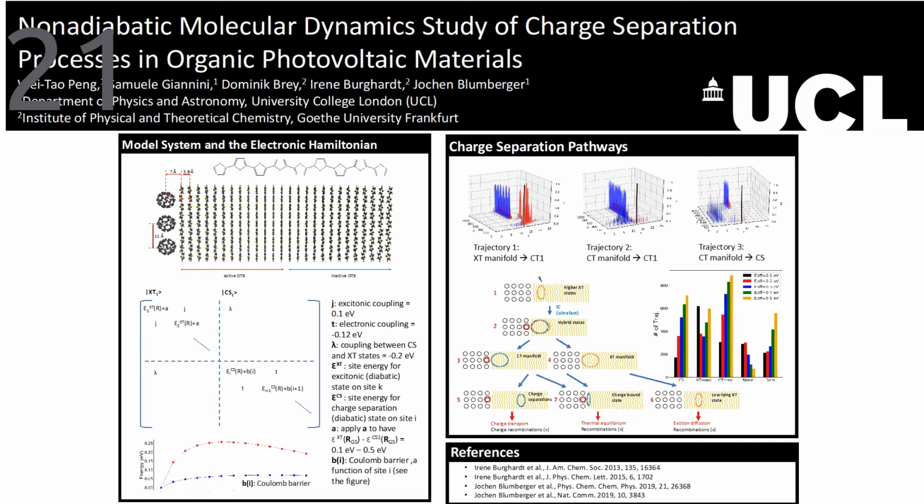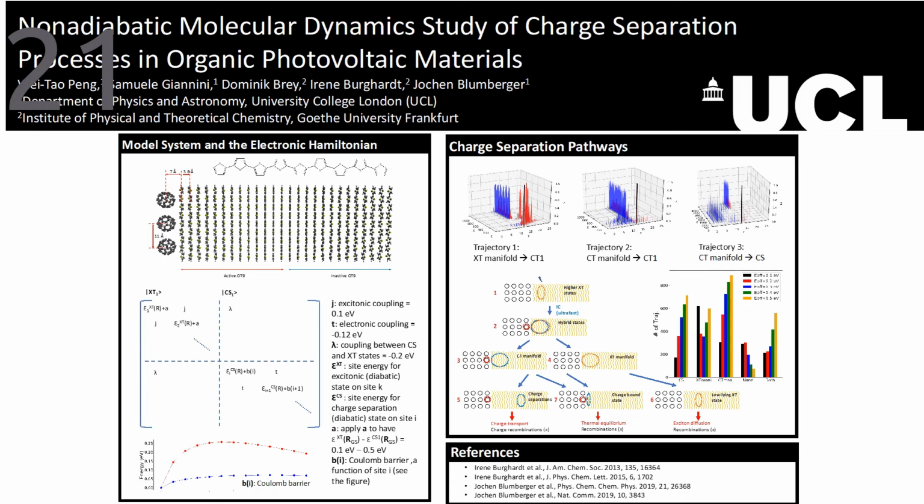Organic solar cells made of organic donor-acceptor blends have attracted remarkable attention, especially in recent years, since their efficiency exceeds 10%. However, the charge separation mechanisms in those materials are still elusive, with different research groups proposing contradictory pathways even for the same material.